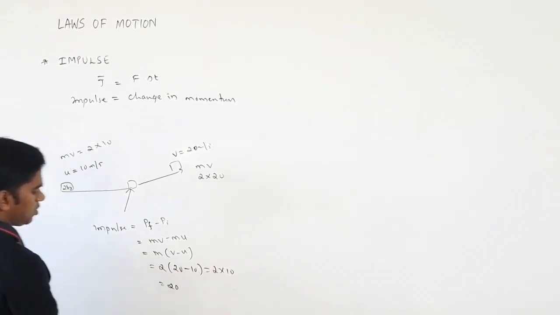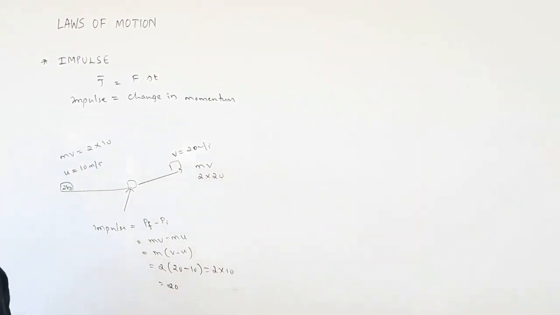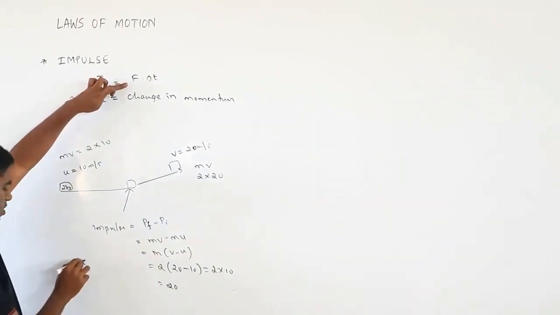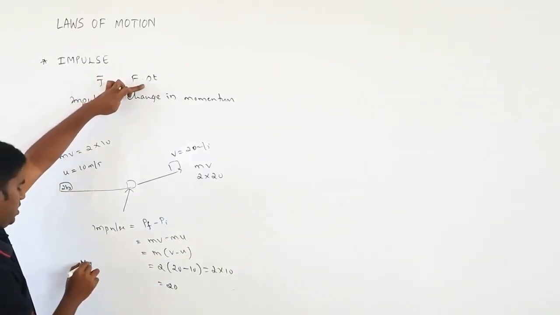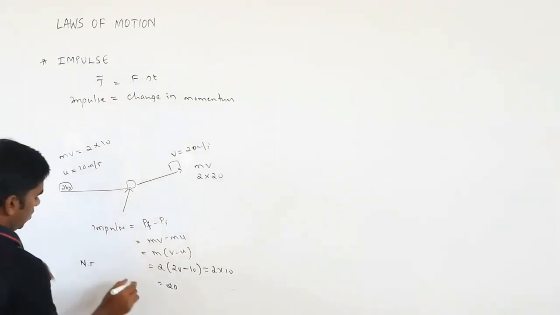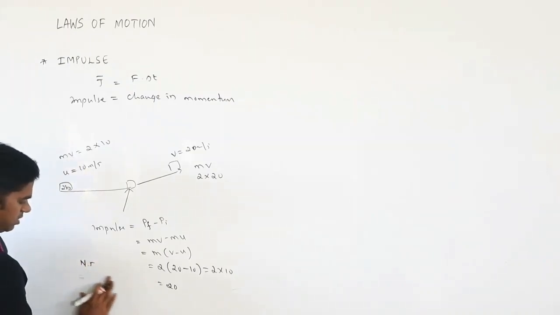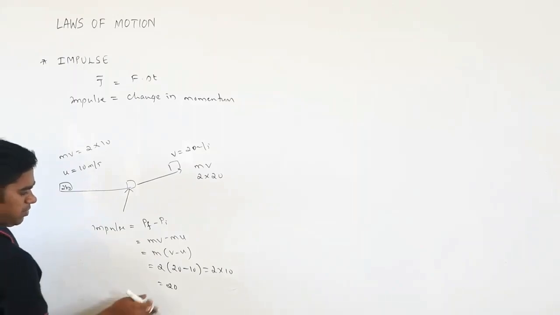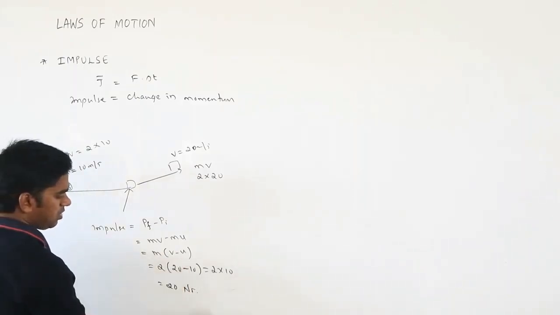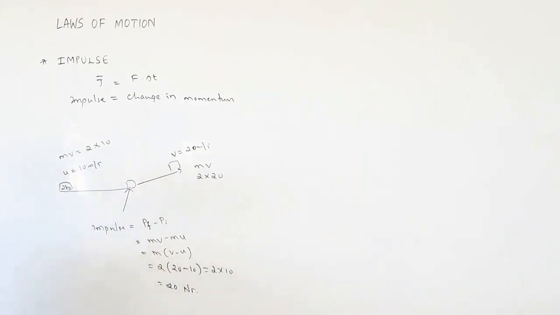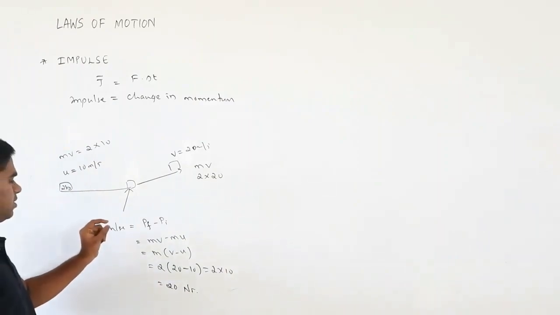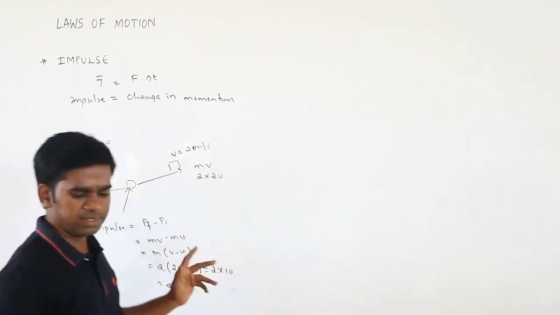So what unit can we give for the impulse? Impulse is force times time. Force is in Newton, and time is in second. Newton second you can give, or if you want to go with kg meter per second square, times second, it becomes kg meter per second, which is nothing but the unit of momentum. So Newton second we can write, or simply you can write the unit of momentum, because it is nothing but change in momentum.